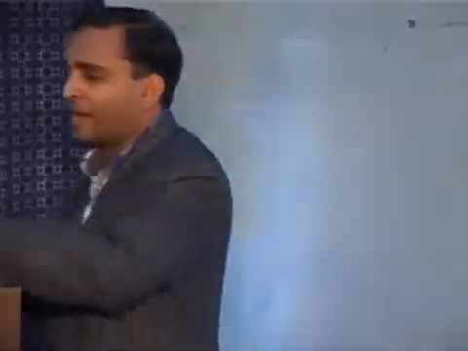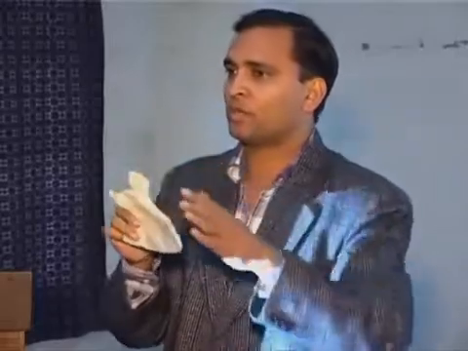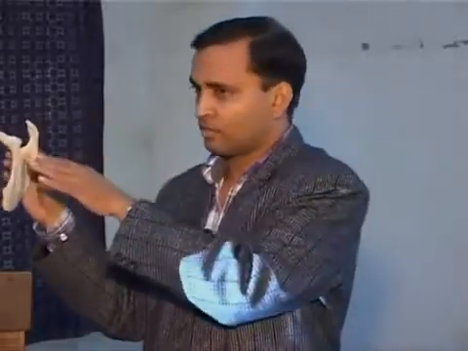So because of malalignment, excessive rotation or excessive mobility of the bone, there is a direct effect on the muscle, and when the muscle is affected it cannot generate force. When the muscle cannot generate force, it will not have any control over the bone, so the bone can go anywhere, impinge on any structure and damage it. Bone is a harder structure; if it is aligned properly, okay, but if it goes somewhere else, it can damage other structures, because God has given proper space for every structure, clear?